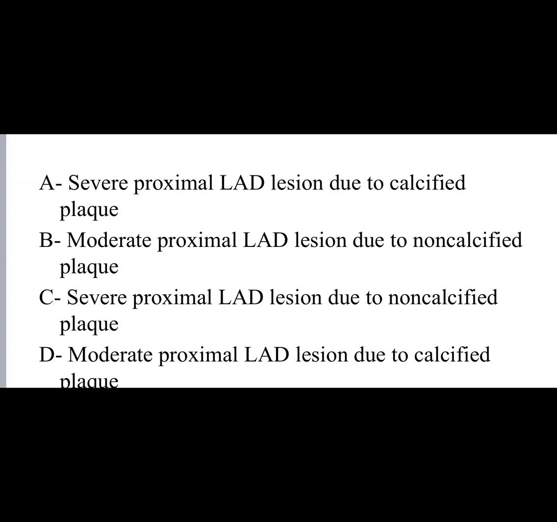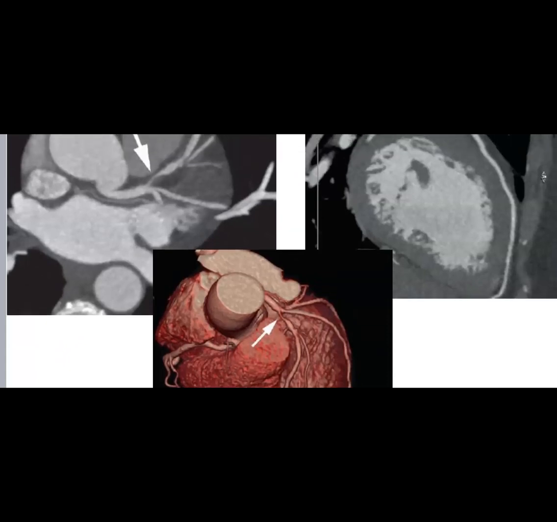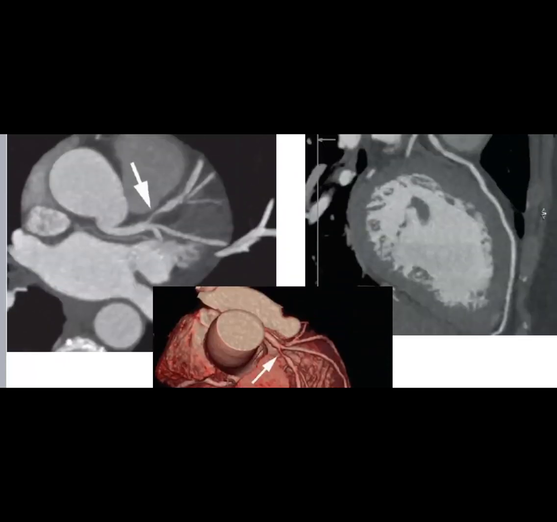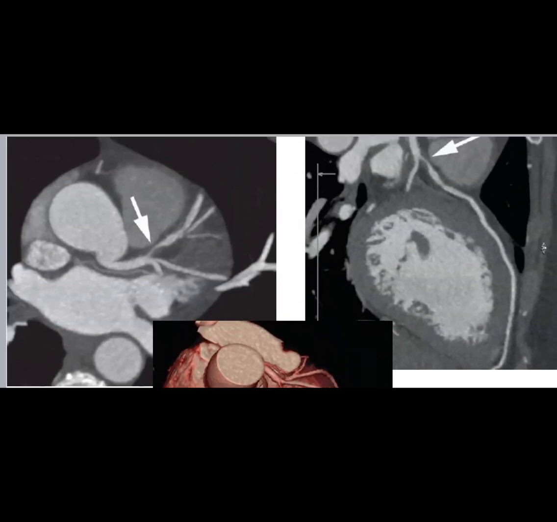So we need you to tell us what artery, how severe, and whether it's calcified or non-calcified. This is the artery and this is the lesion. Which one are you going to choose?